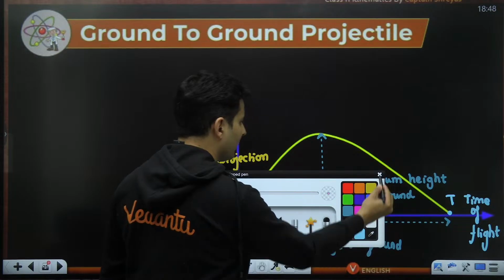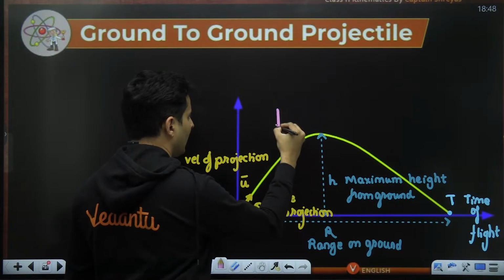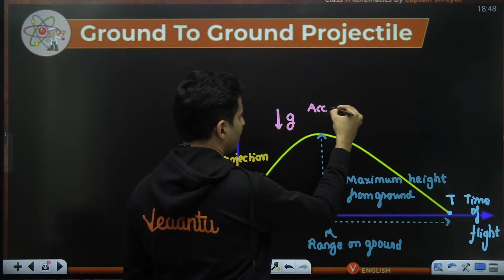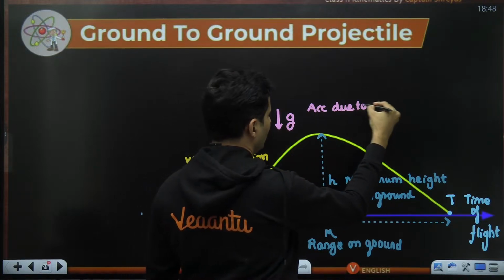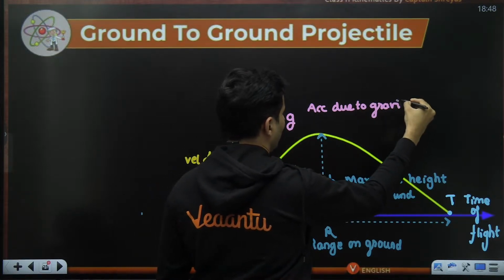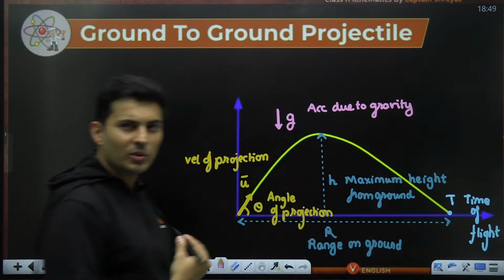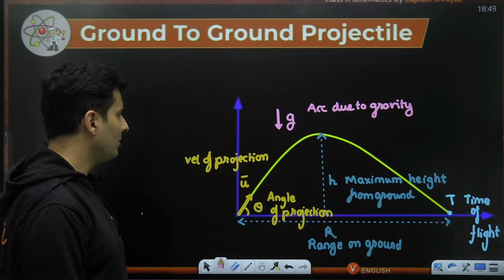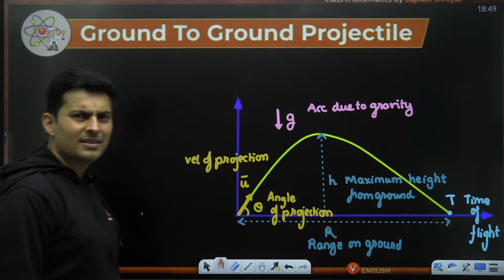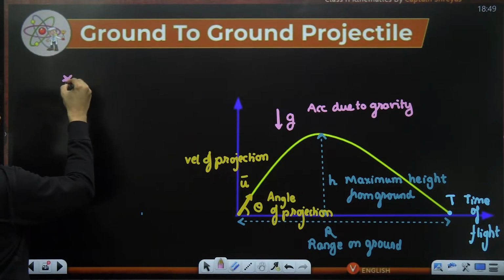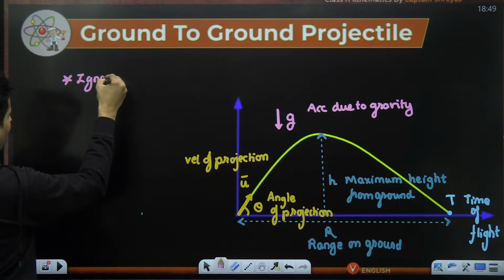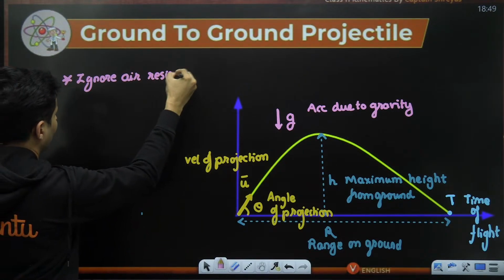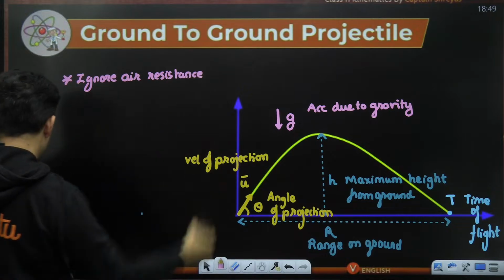And throughout this journey, remember one thing, the acceleration due to gravity is always downwards. It's always going to be there. It will never ever go off. That is another thing which you should keep in mind. And we ignore any air resistance, etc.